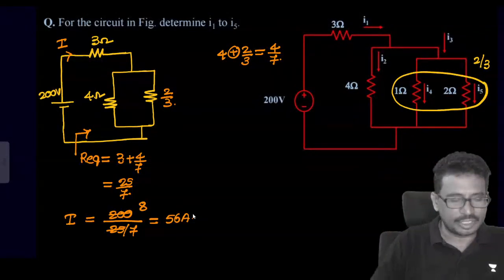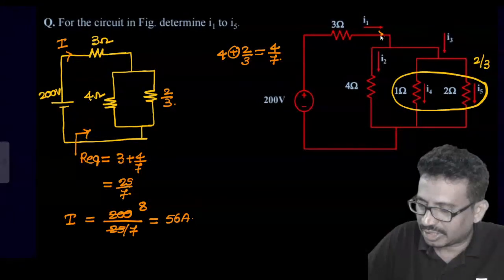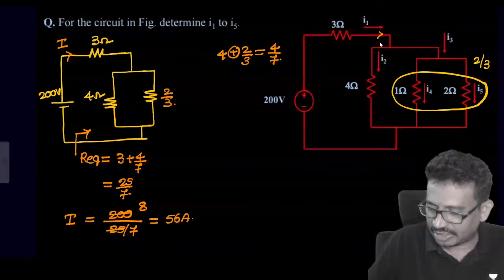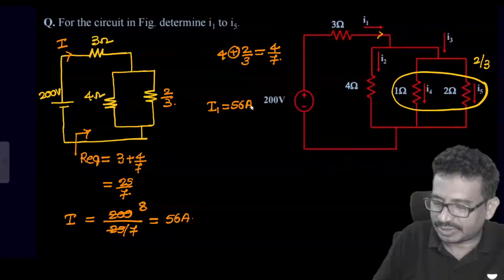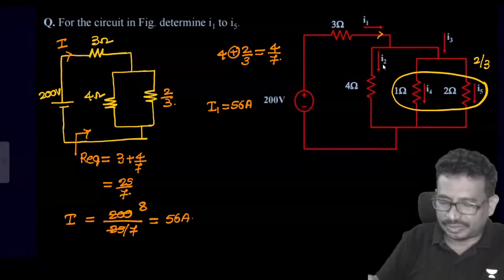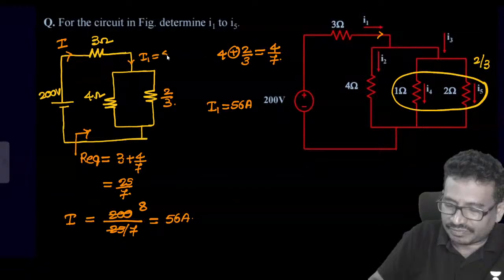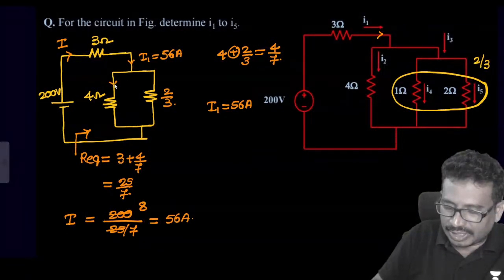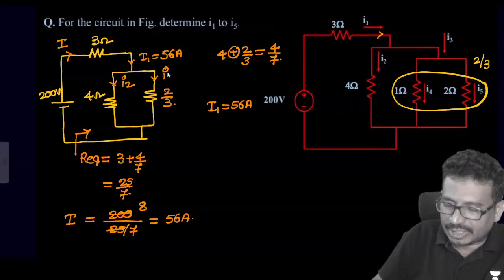Now, thereafter what we need to get now here, so this means that is this current. This current that is I1 we got now here. I1 value how much now? This is 56 amps. Now thereafter current will divide now here. So this current is, we got it as I1, we got it as 56 amps. Now this current is I2 and this current is I3.